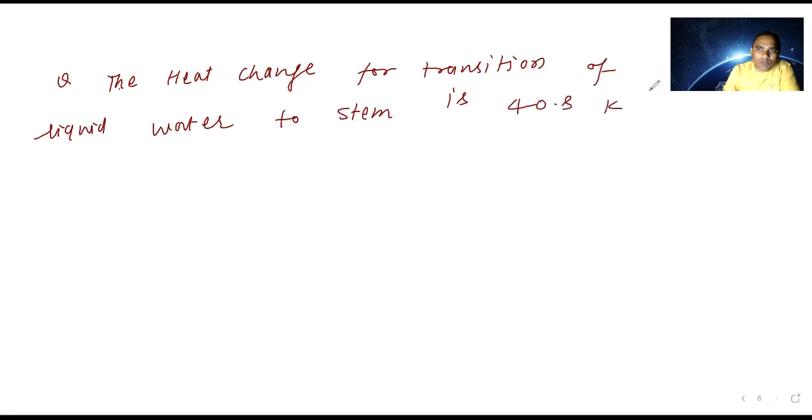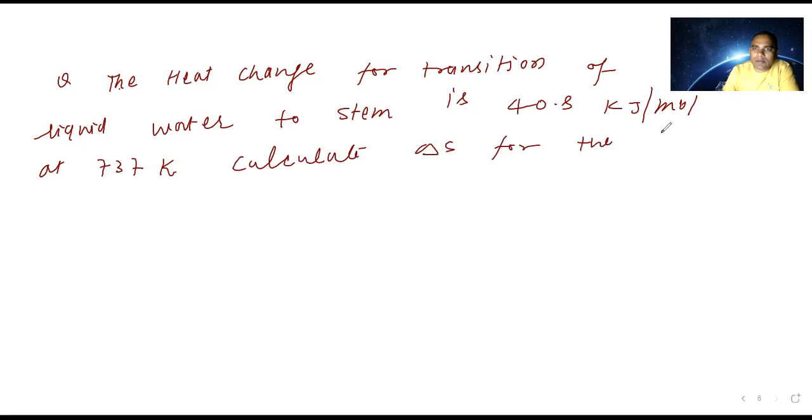40.8 kilojoule per mole. This much is there at 737 Kelvin. They are saying calculate delta S for the process. This they are asking. So how can you be able to do this problem?